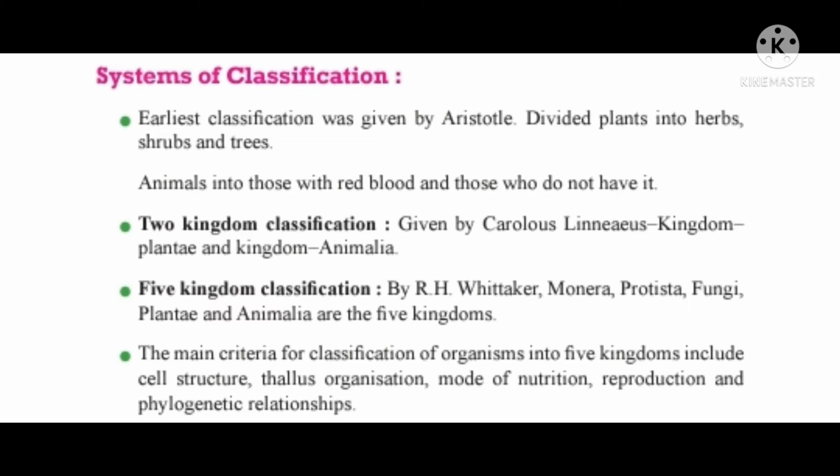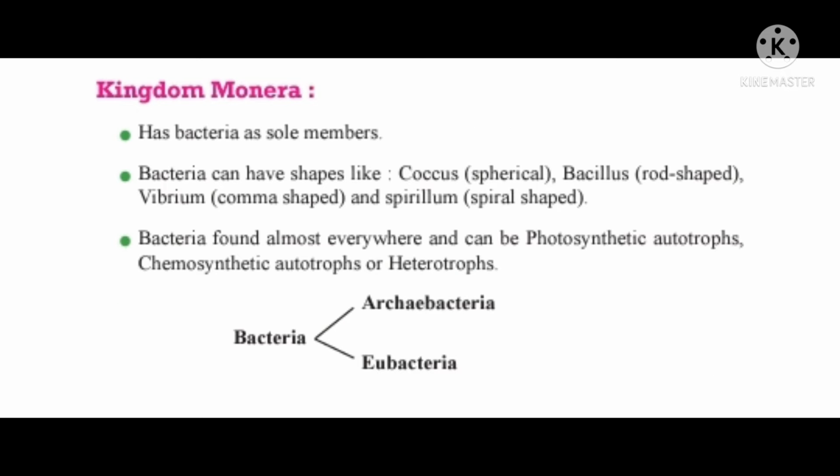Five-kingdom classification, by R. H. Whittaker: Monera, Protista, Fungi, Plantae and Animalia are the five kingdoms. The main criteria for classification of organisms into five kingdoms include cell structure, thallus organization, mode of nutrition, reproduction and phylogenetic relationships. Kingdom Monera has bacteria as sole members.